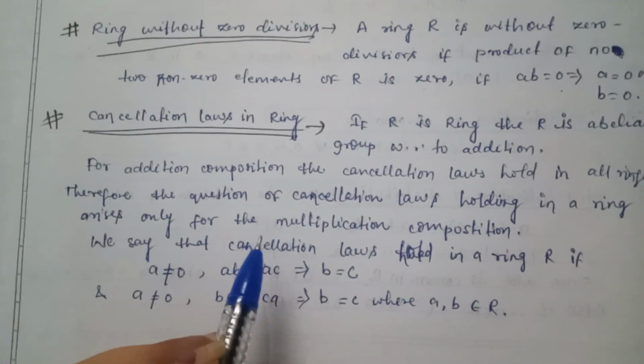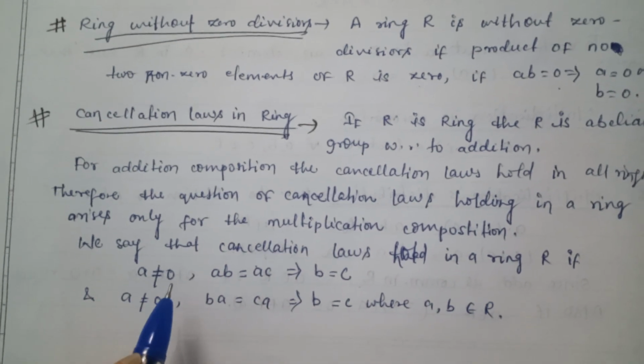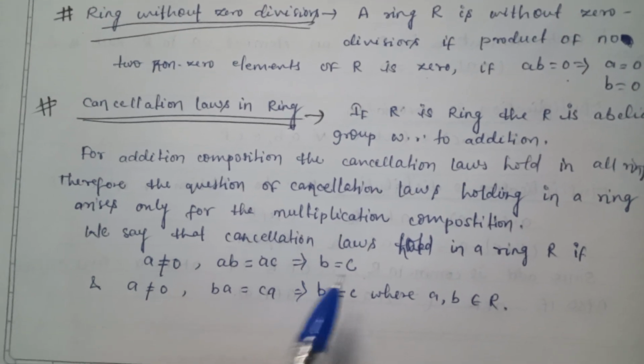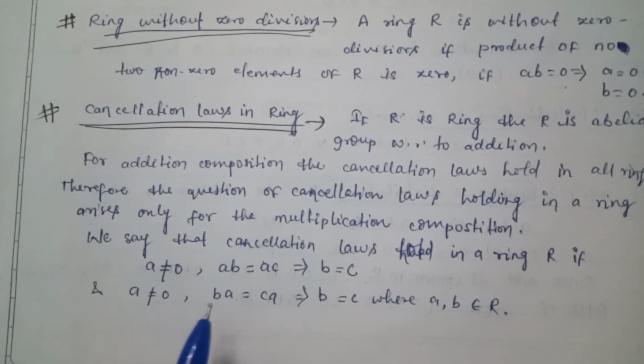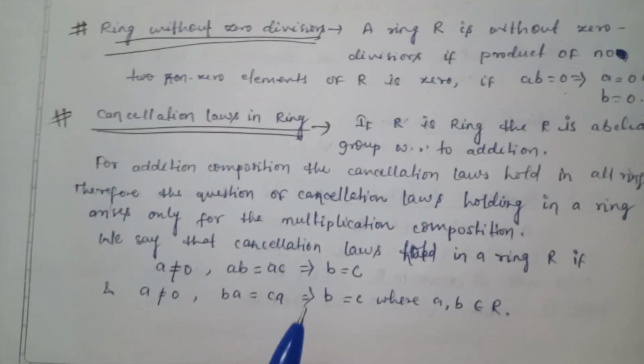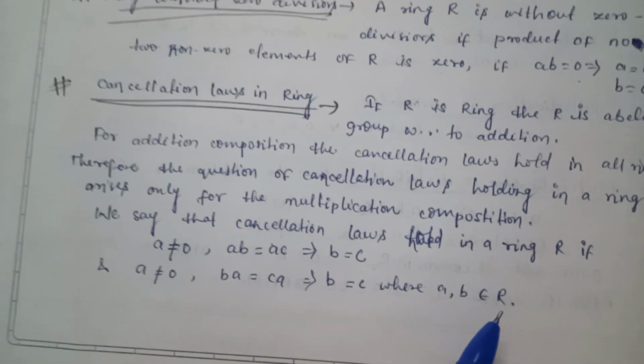We say that the cancellation law holds in a ring R if a is not equal to 0, ab is equal to ac implies that b is equal to c, and a is not equal to 0, ba is equal to ca implies that b is equal to c, where a, b, c belongs to R.